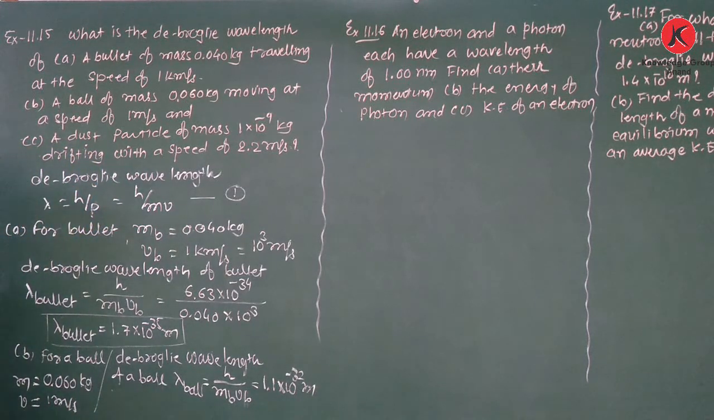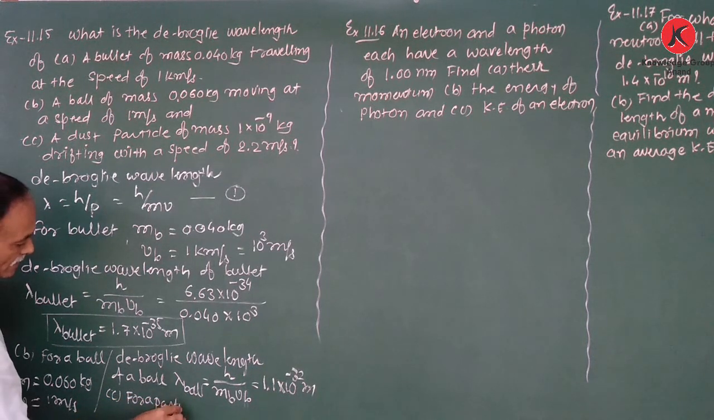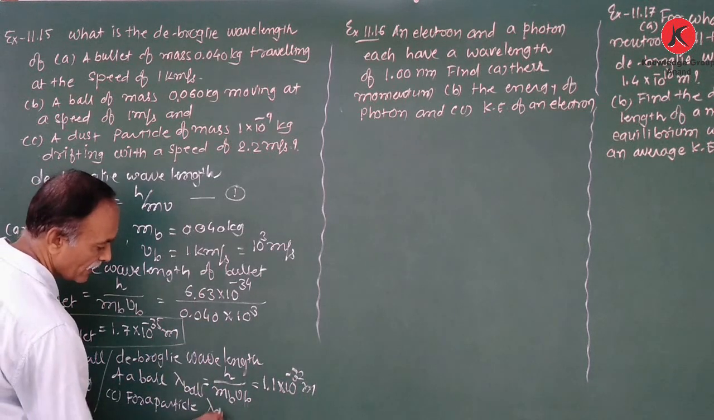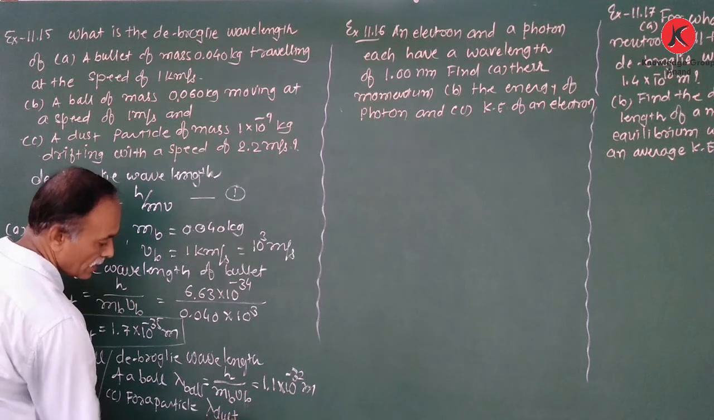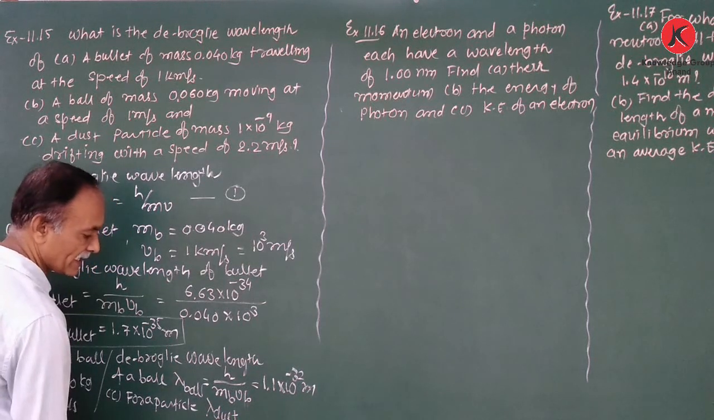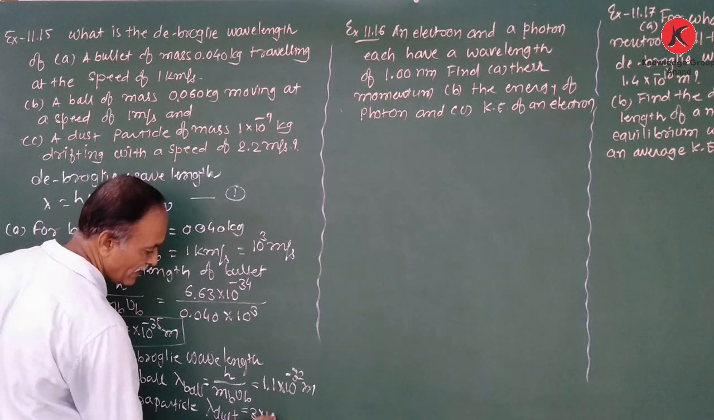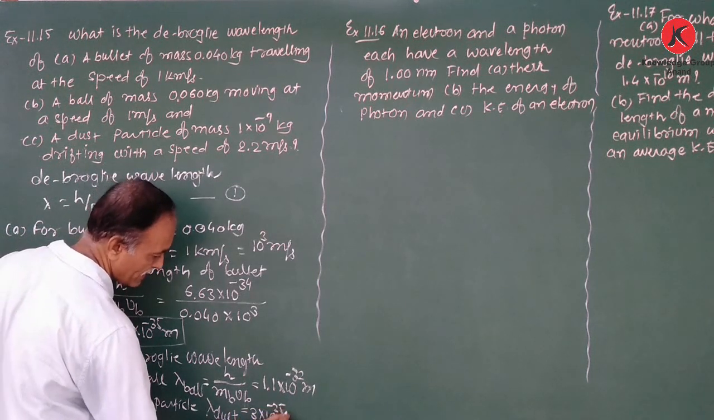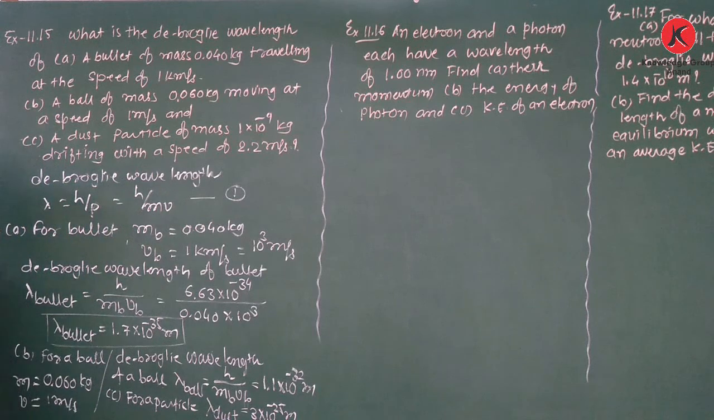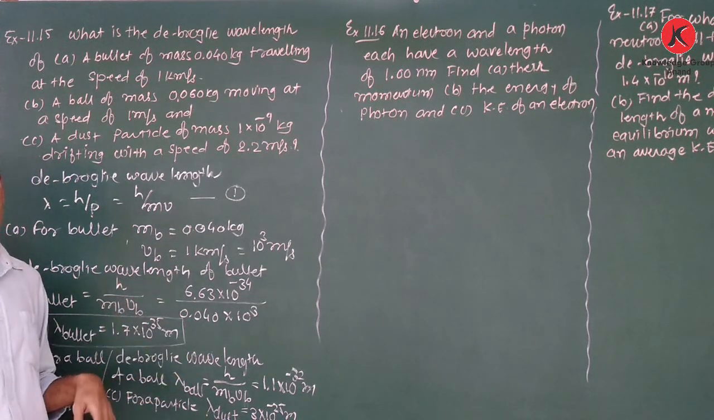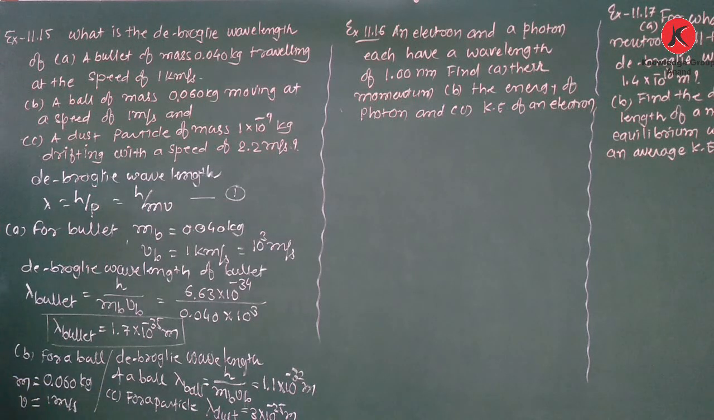Similarly, we can find out for a dust particle. Directly I write the value of wavelength for a dust particle, lambda dust is equal to 3 into 10 is to minus 25 meter. Find out yourself by placing the values step by step. Clear this? Okay.